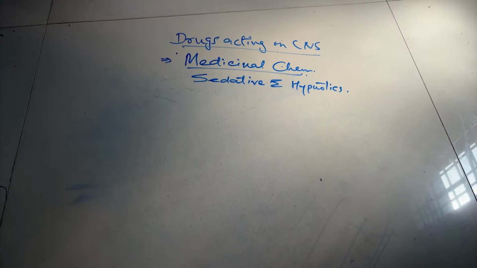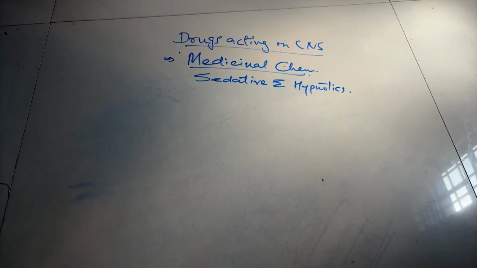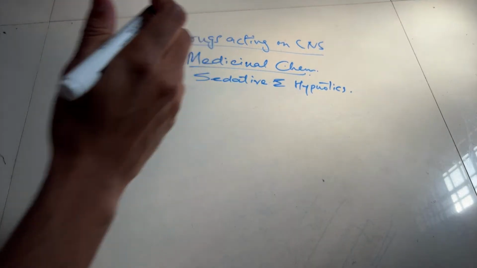Now we will see the classes of sedatives and hypnotics, their structure and basic things, and all the important points related to sedatives and hypnotics.